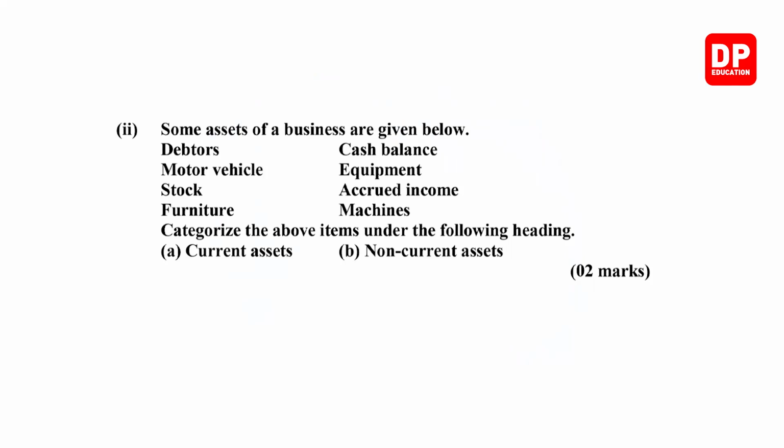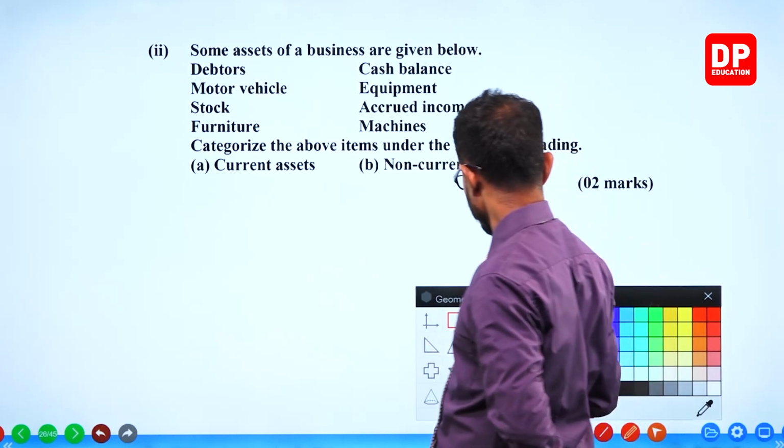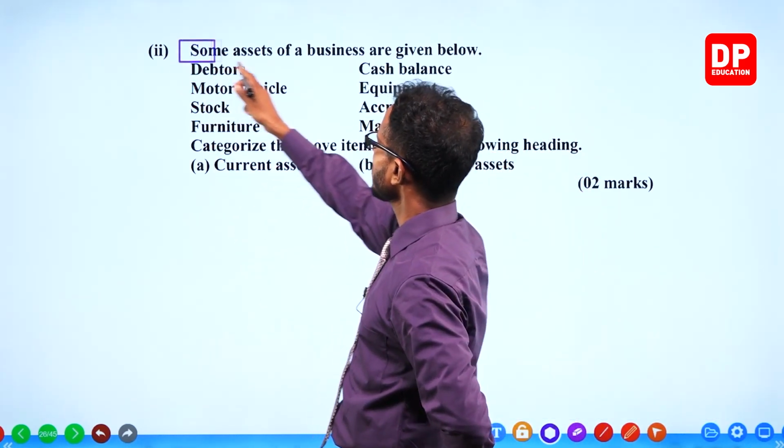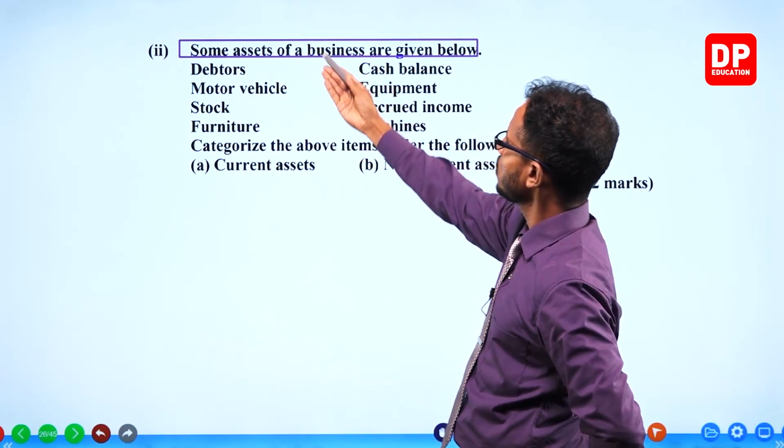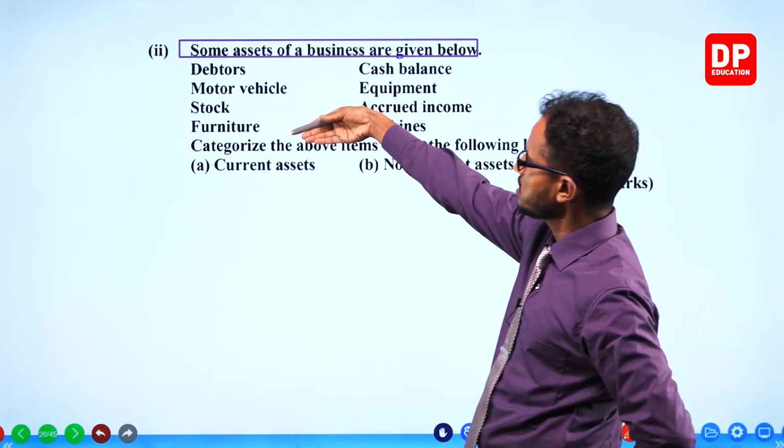Next. Some assets of a business are given below. We have these assets.